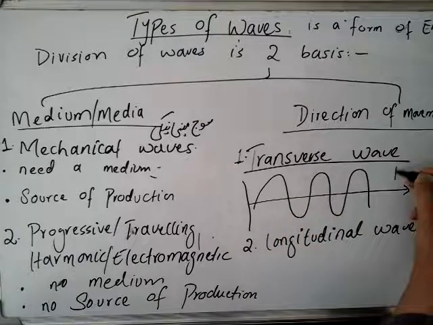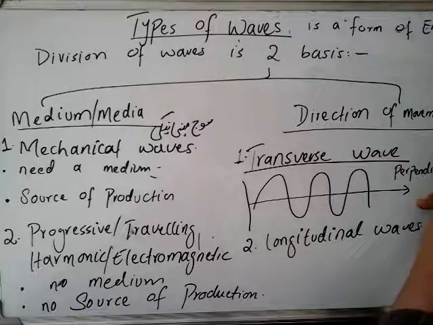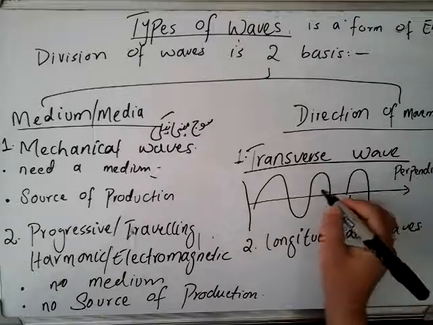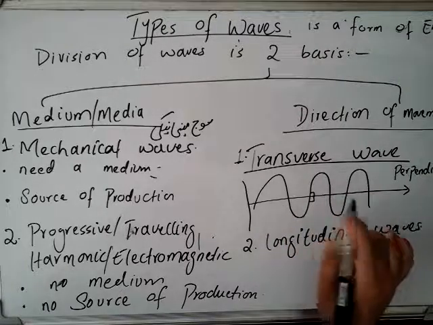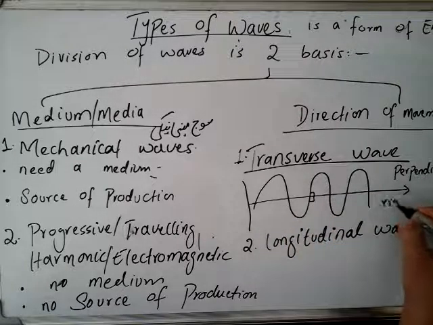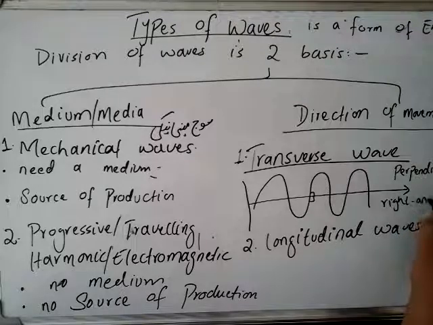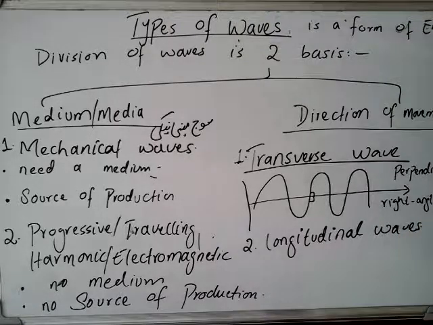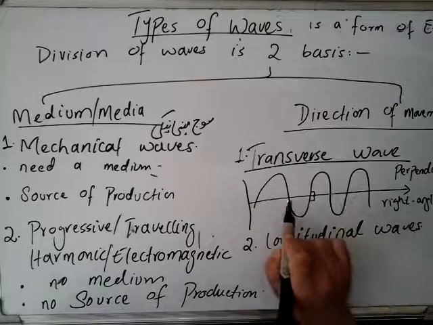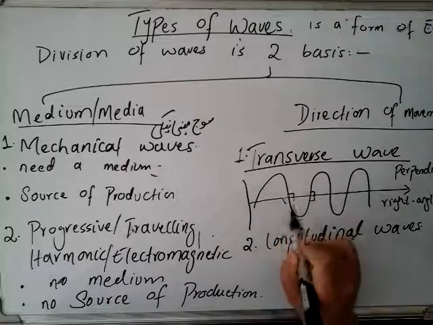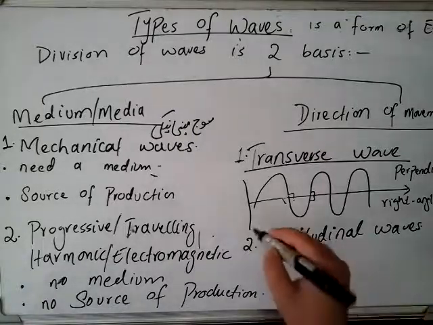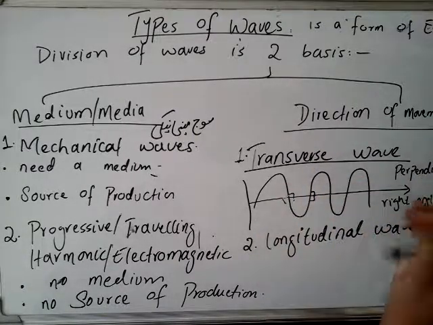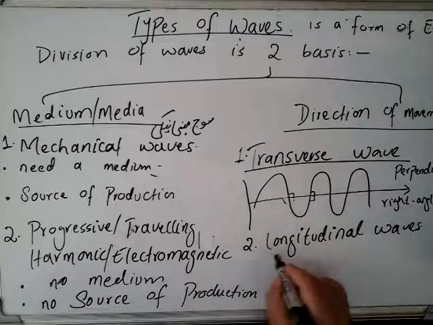The word perpendicular is also used in your book. That means the wave makes a 90 degree, right angle, with the direction of the wave. You can see over here. So these waves move in this way, ups and downs, perpendicular to the direction of the wave.